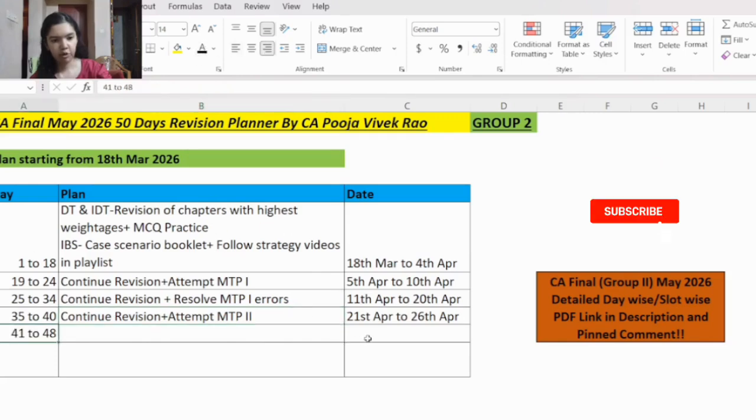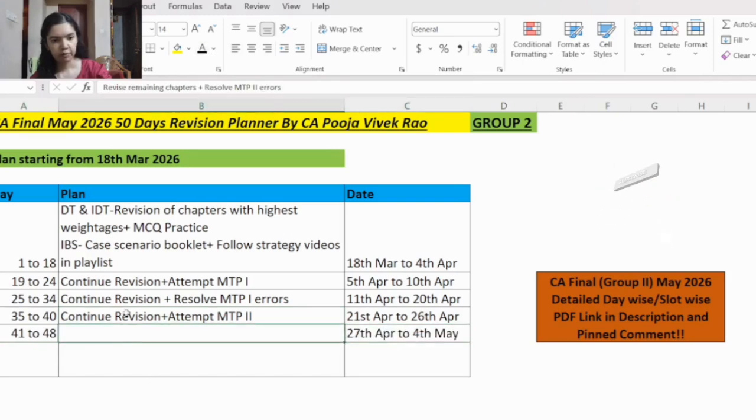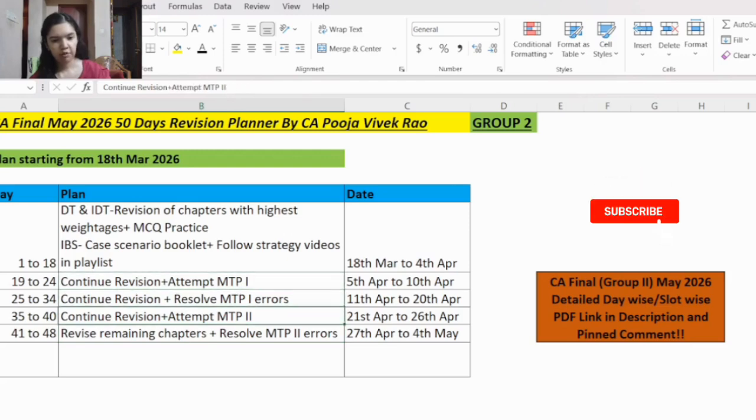Then from day number 41 to day 48, that is 27th April to 4th May, you will revise the remaining chapters, plus you will resolve any errors that are there in the mock test paper too. Actually in mock test paper 1 itself, major errors you would have resolved. However, still after the analysis of MTP2, if you come across any errors, you can resolve them here. And also your marks should have significantly increased in MTP2 as compared to MTP1.